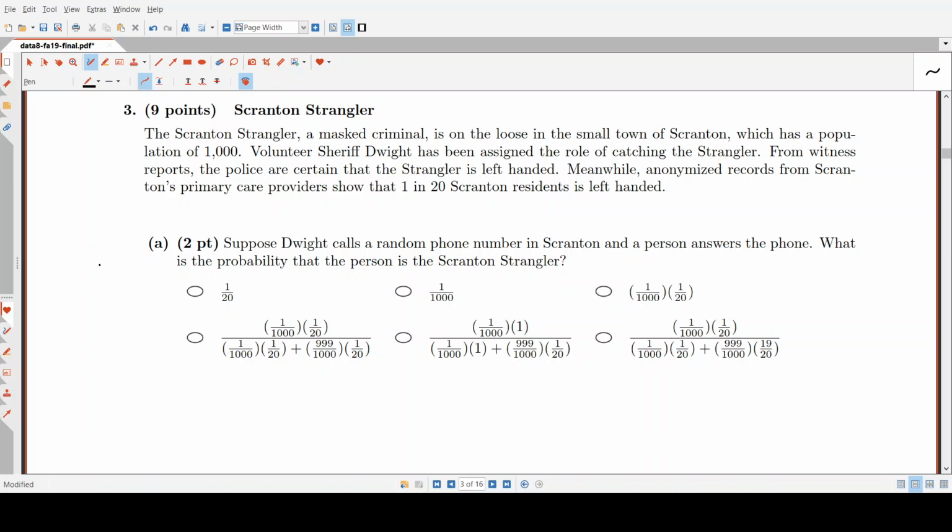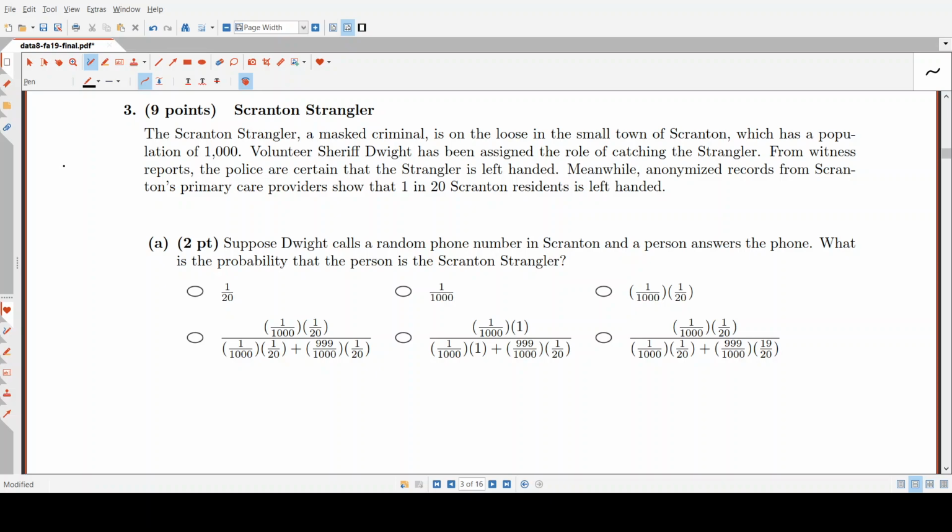So now we're on question 3 about the Scranton Strangler. The Scranton Strangler, a masked criminal, is on the loose in the small town of Scranton, which has a population of 1,000. Volunteer Sheriff Dwight has been assigned the role of catching the Strangler. From witness reports, the police are certain that the Strangler is left-handed. Meanwhile, anonymized records from Scranton's primary care providers show that 1 in 20 Scranton residents is left-handed.